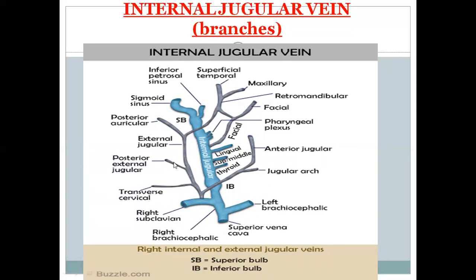And the external jugular vein receives the posterior external jugular vein, transverse cervical, suprascapular, and the anterior jugular veins. So this is posterior external jugular. It drains the scalp. Transverse cervical, it drains the posterior triangle of the neck. And it is entering into the subclavian vein. This is right subclavian. So this is an external jugular, and this is an internal jugular, and this is subclavian. This external jugular joins the subclavian, and the internal jugular along with the subclavian forms the brachiocephalic vein.